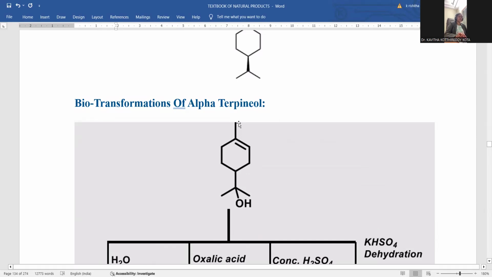Cyclohexene with methyl substitution at carbon number 1, isopropyl substitution at carbon number 4, and hydroxyl at this tertiary carbon. So by this, we are going to conclude the session.